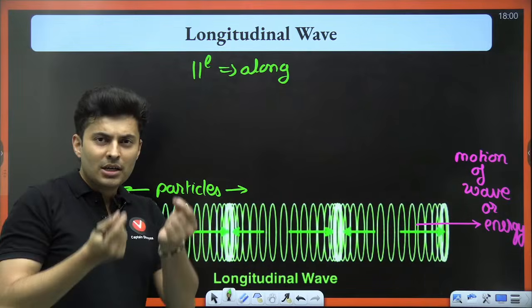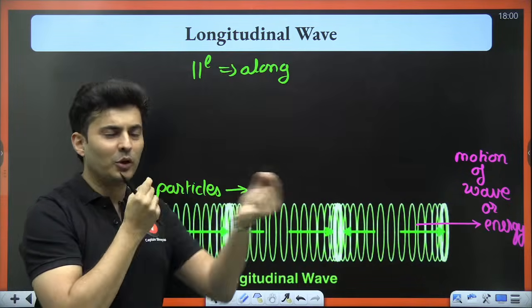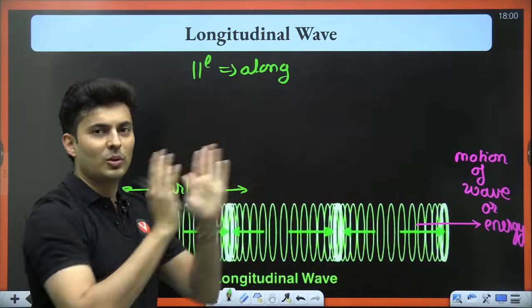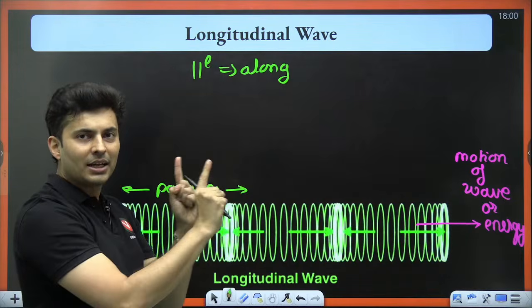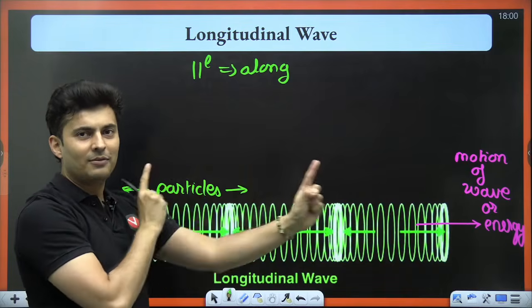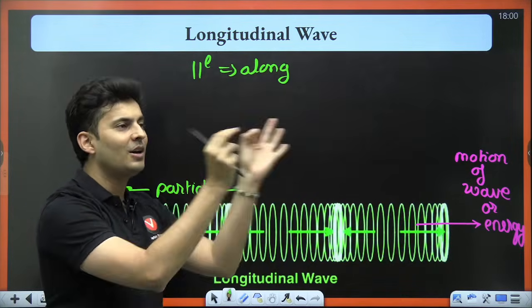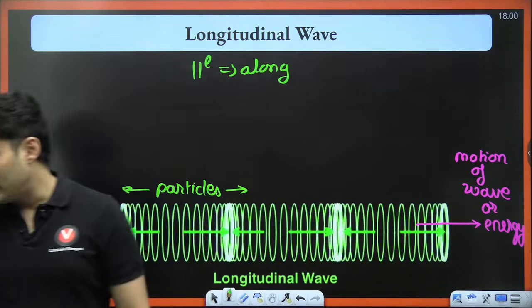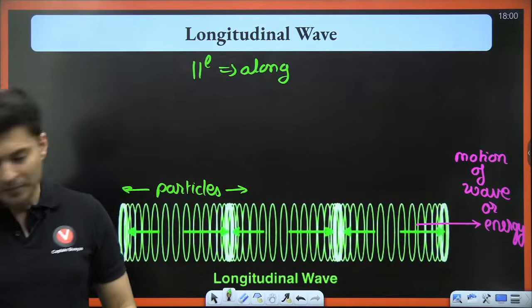Example: when I talk, the particles of sound go back and forth. I am talking, the energy is going, let's say, like this. The particles of sound go like this, close and far away, close and far away. That is a longitudinal wave. Is that clear, my dear warriors?